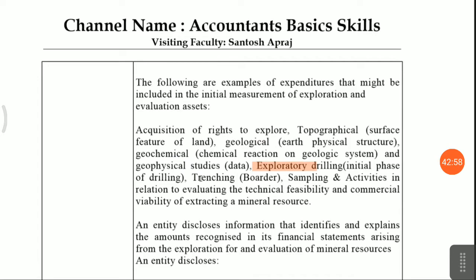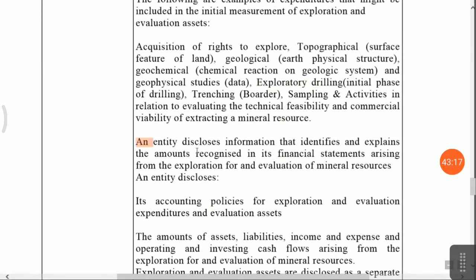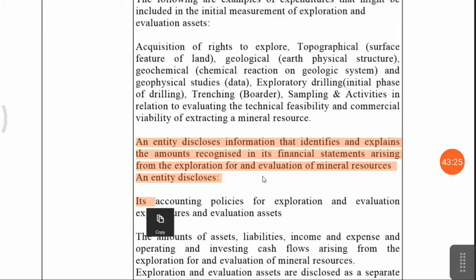As an intangible asset, that is rights. Every year you have to value your rights, and you have to disclose the accounting policies. An entity should disclose information that explains the amounts recognized in the financial statements, and how they apply the accounting treatment for such expenditures, for a company that is involved in natural resources.